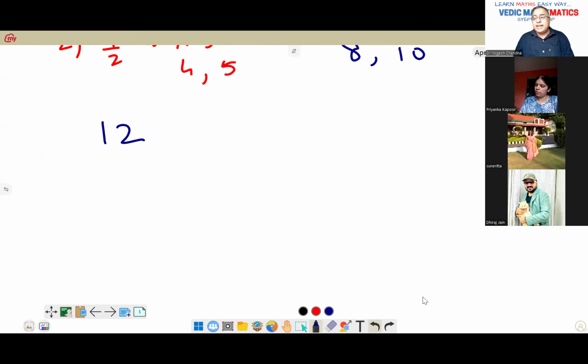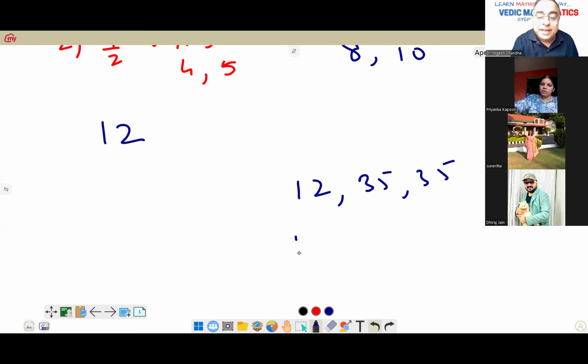You check. Are they satisfying? If it is satisfying, it can be. 12 square is 144. 35 and 37. So 12 square is 144. This is 1225. What is this? You can check. Yes, 37 square we can say.